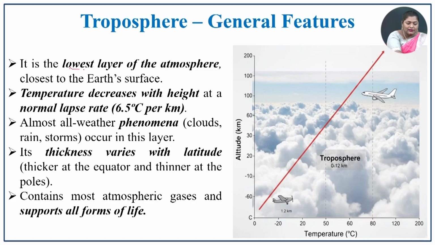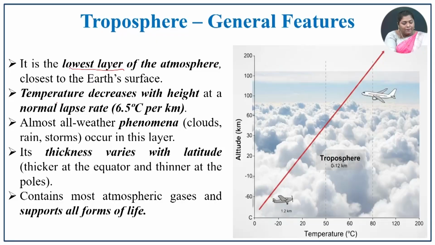The first and foremost is the troposphere. We all know that the troposphere is the lowermost layer, the lowest layer of the atmosphere, very close to the Earth's surface. The temperature decreases with height. This is the normal lapse rate. When you go high, what happens?